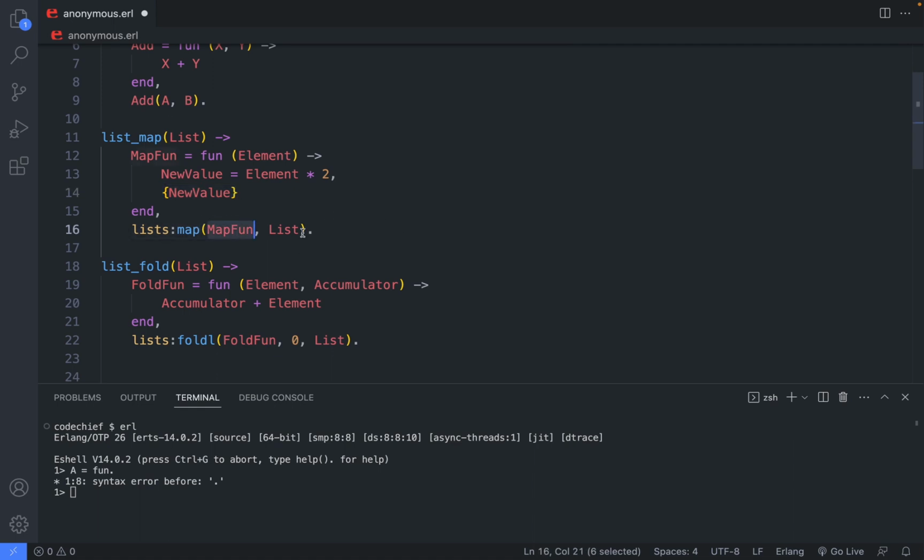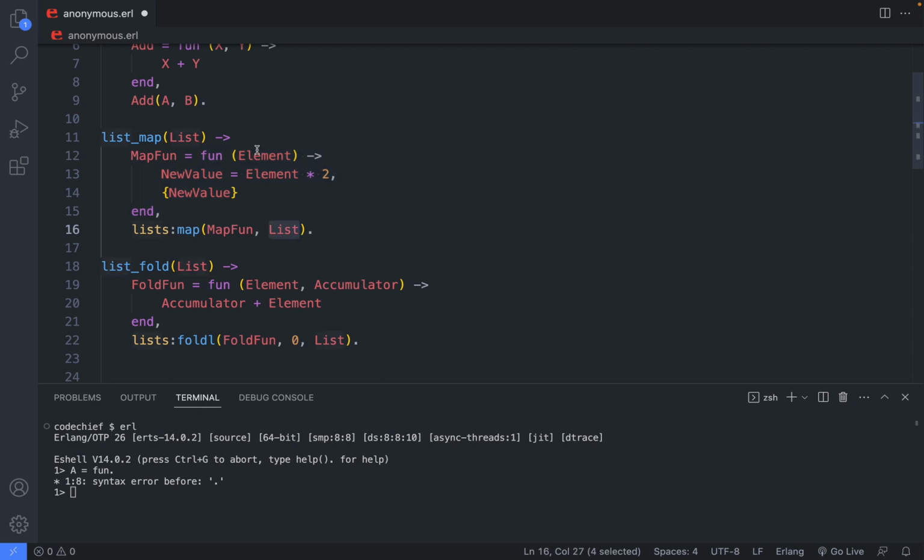Here we can pass this fun as an argument to some other function. I am calling the function map from module lists, and here I am using the map fun variable, which is a fun, as an argument, right? And putting the list as the second argument. And what does this function lists map do? It takes this fun and it has to be a pretty specific fun because it has to always take just one element. And we are going to go through all of the elements of this list and we will be calling this fun for every one of these elements.